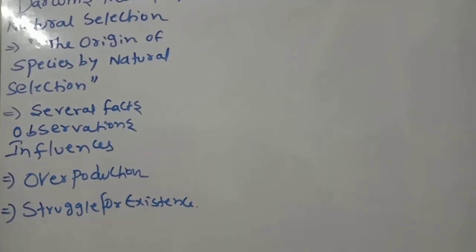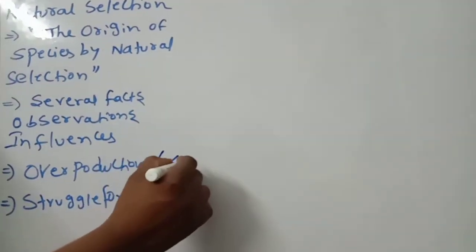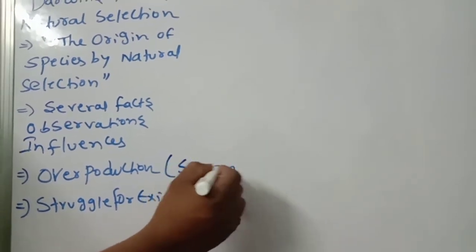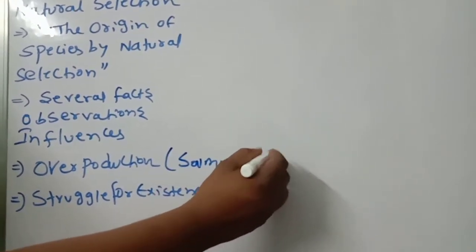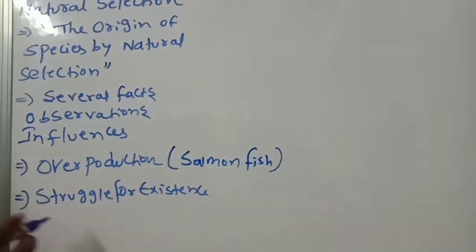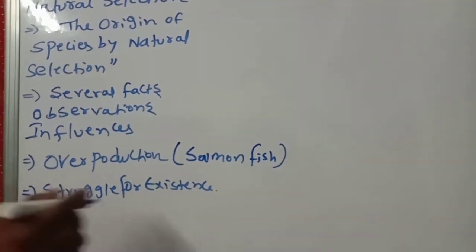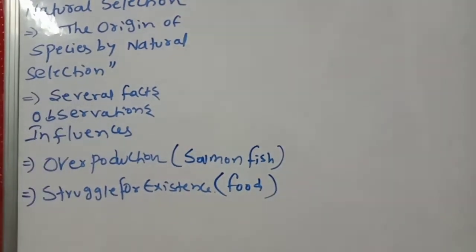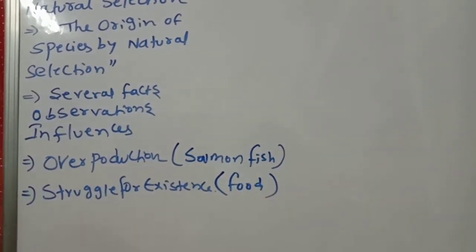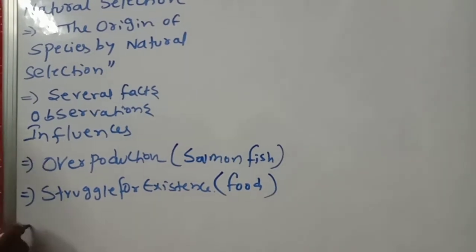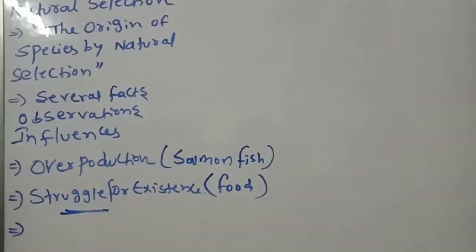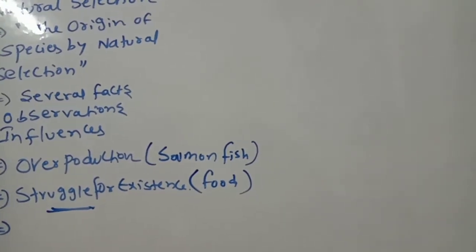Overproduction, example, salmon fish. Salmon fish lay millions of eggs like that. Struggle for existence, especially for food and mate. They will struggle, and those who have the fitness will survive. We discussed that. So today, we are continuing the topic.